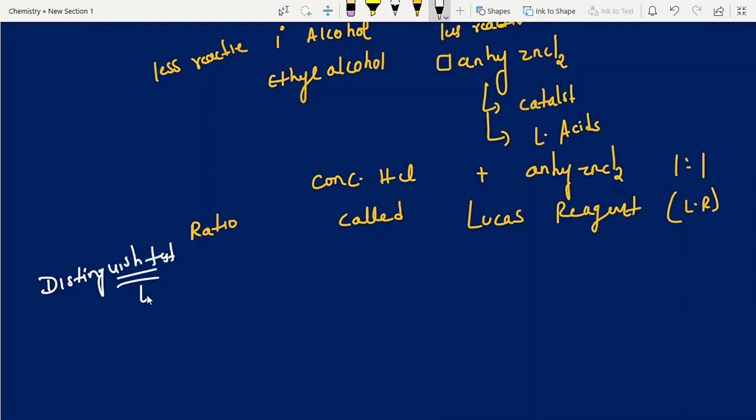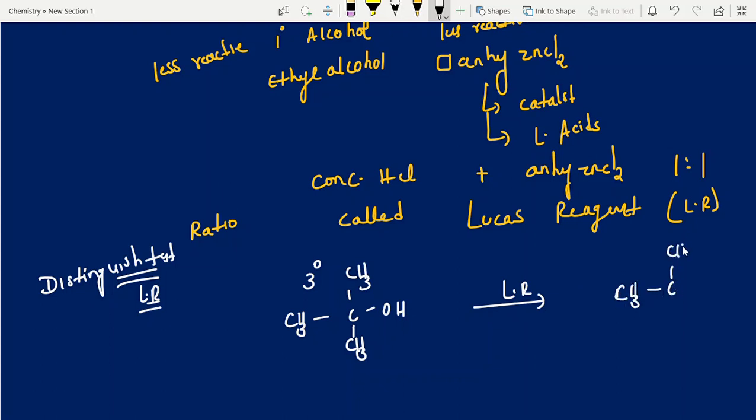Let me write LR. Suppose you take a 3-degree alcohol, meaning the carbon attached to 3 carbons. With Lucas reagent, that is concentrated HCl and anhydrous ZnCl2, a 3-degree alcohol gives immediate turbidity.